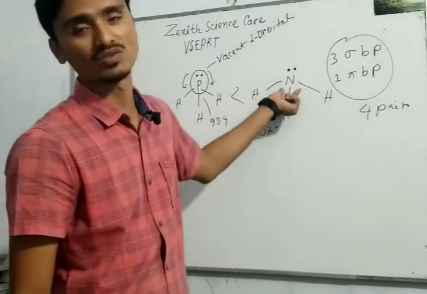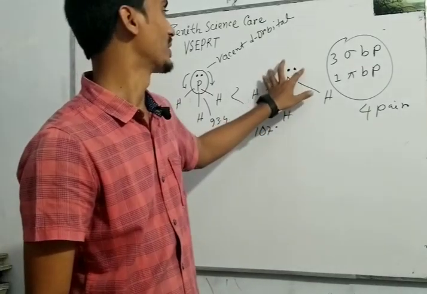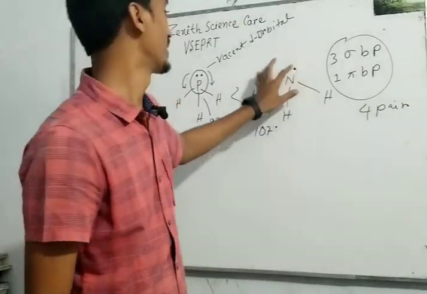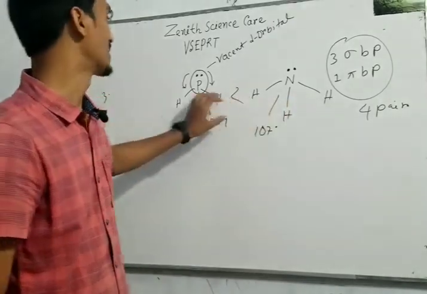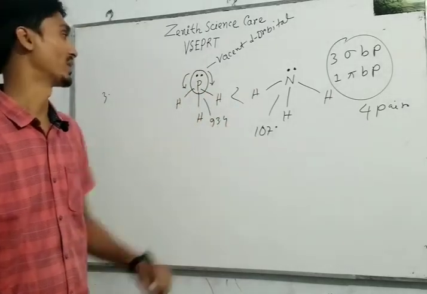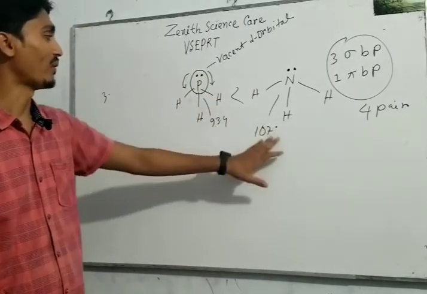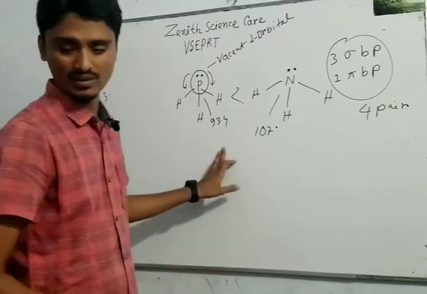Nitrogen has no vacant d orbital, so here the lesser repulsive force will occur. But in the case of phosphine, the repulsive force will be more than ammonia. So the bond angle of ammonia is higher than phosphine. In this way, we can